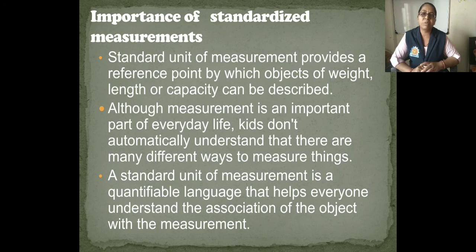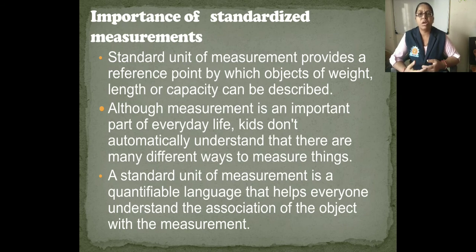Now although measurement is an important part of everyday life, kids don't automatically understand that there are many different ways to measure things. Suppose there is only one unit for measuring in our life, then kids, or you and me also, would not understand how to measure many different things in many different ways.